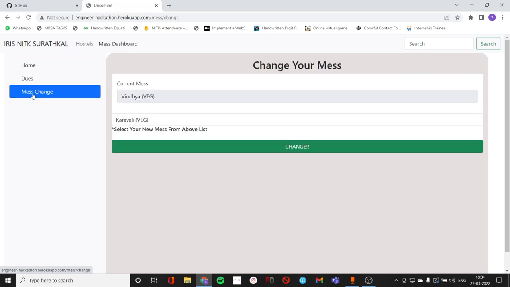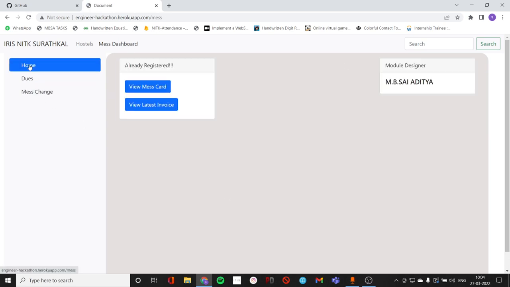For example, mess change, I have created this. For example, change your mess. And obviously this is a very hectic process. For example, if you are in mess 1 and you want to change it to mess 2, that takes a huge amount of time offline, but that must be done very easily online.